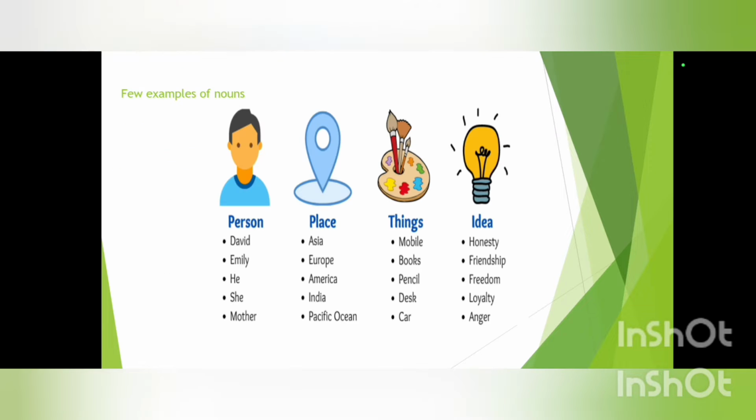Let's take a look at a few of the examples first. Nouns can be categorized under person, place, things, ideas or concepts. That means in every field we can name the words. For example, in person we have David, Emily, he, she, mother or any name of a person. Then under place we can name any place. Similarly with things and ideas.